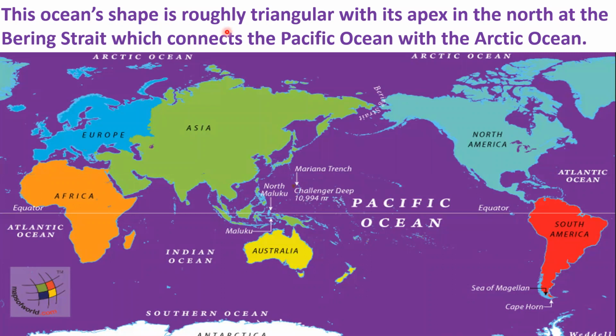This ocean's shape is roughly triangular with its apex in the north at the Bering Strait, which connects the Pacific Ocean with the Arctic Ocean. This is the Bering Strait. The Bering Strait separates Asia from North America, and also connects the Arctic Ocean and the Pacific Ocean.